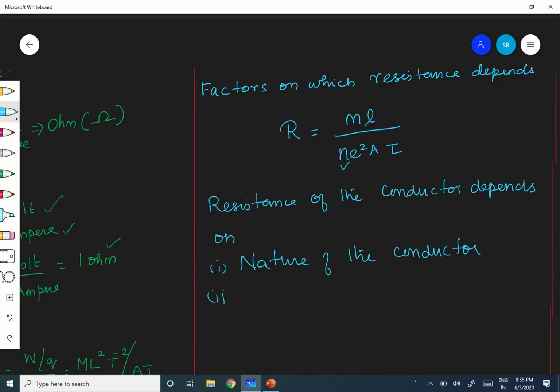Number 2, L, length of the conductor, the dimensions of the conductor. Number 3, A, area of cross section of the conductor.